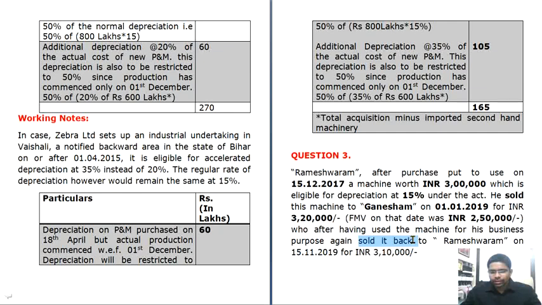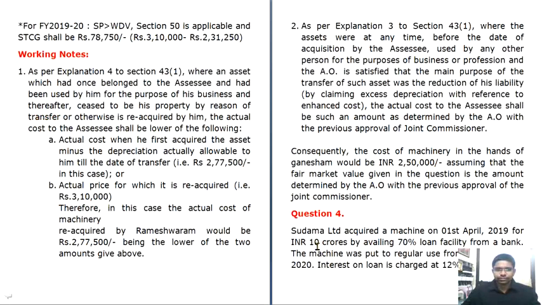Rameshwaram. Sold it back. So what are you supposed to note here? Mr. Rameshwaram purchased an asset, used it for a while, and sold it to Mr. Ganesham. And Ganesham, after using it for a certain period, sold it back to Rameshwaram on 15/11/2019. You should make note of the dates, which is very important, for an amount of 3,10,000. Now, keeping these key points in mind, let's go forward.